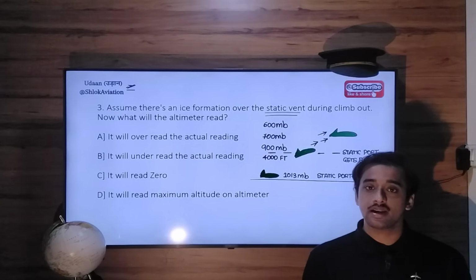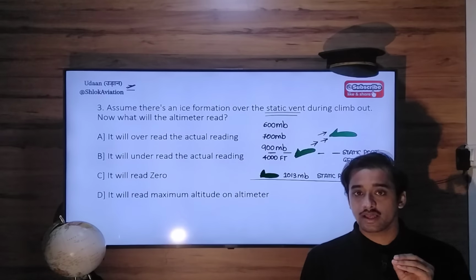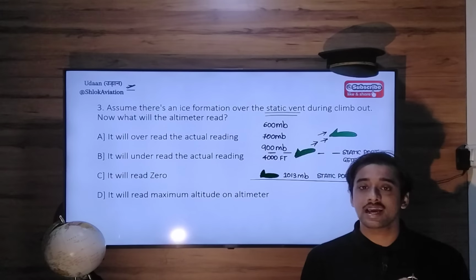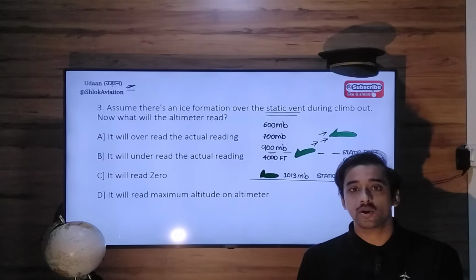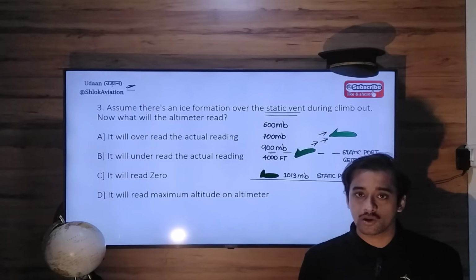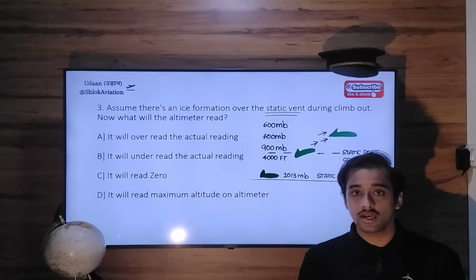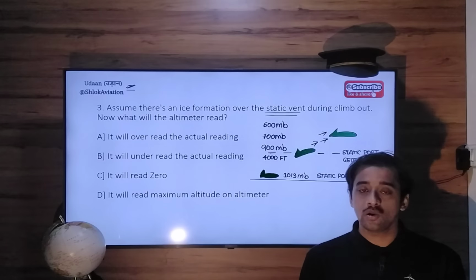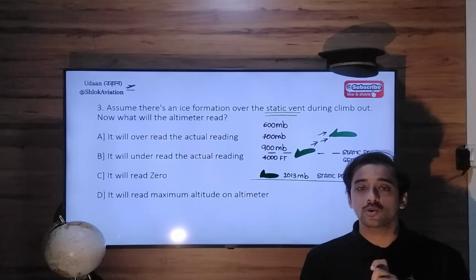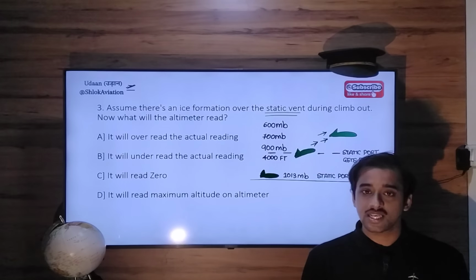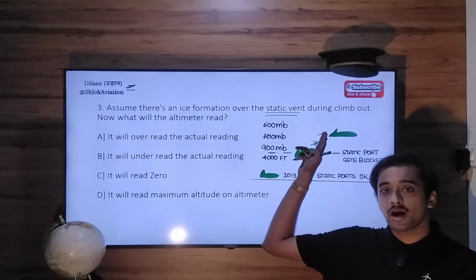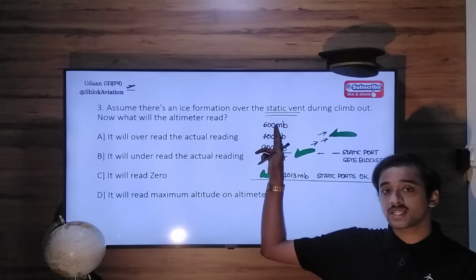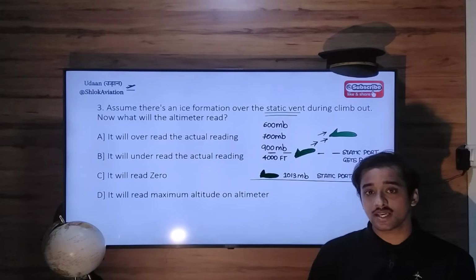But in the event the static port gets blocked, whatever the pressure is at the altitude where it gets blocked will remain trapped in the instrument. As a result, the instrument will show the altitude or vertical distance corresponding to that pressure. It doesn't matter if you are at the 700 millibar level or surrounded by 600 millibar atmospheric pressure, that is irrelevant.